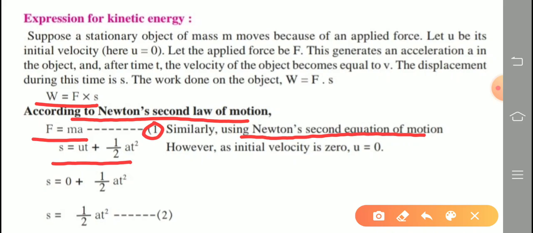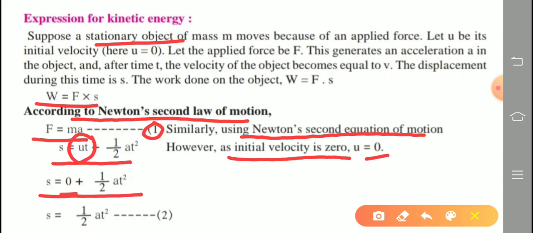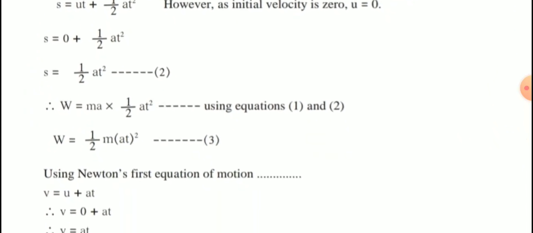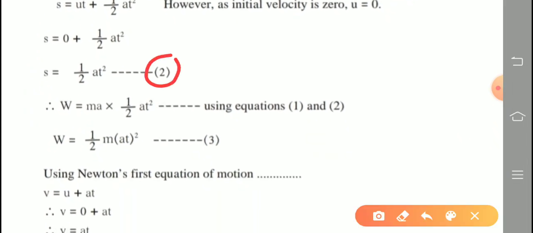Here s means displacement, u means initial velocity, t means time, a means acceleration. However, as initial velocity u is equal to 0 because the object is stationary, u multiplied by time is 0. So s is equal to half at square. That is equation number 2.